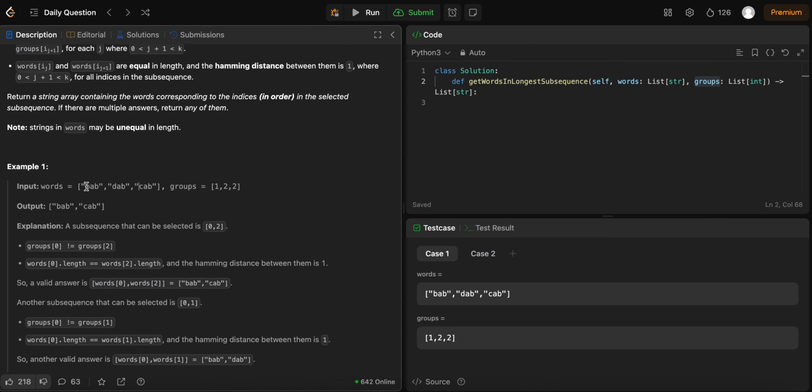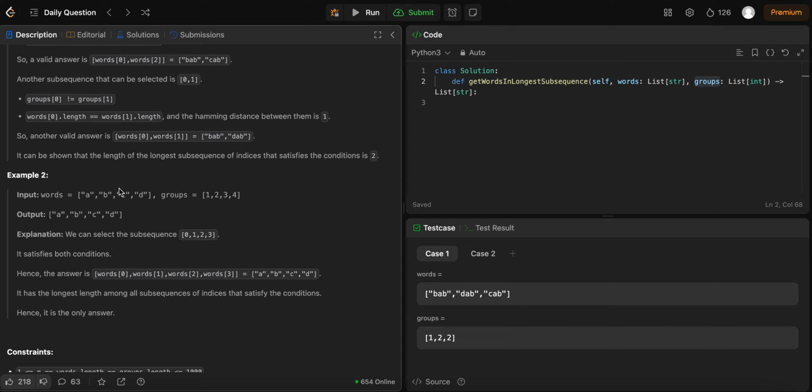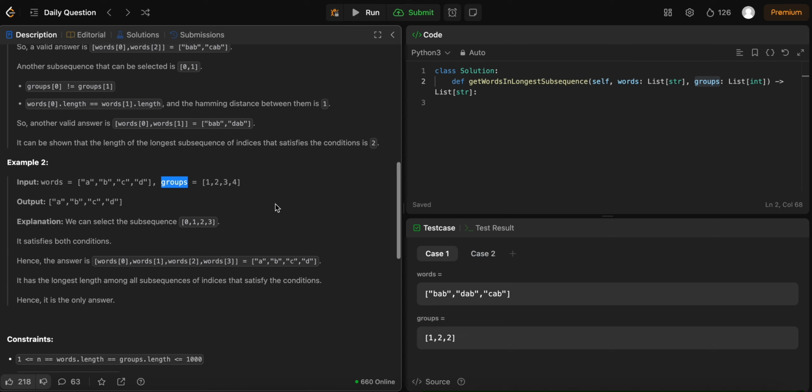Let's say we choose the first one, but then it has a Hamming distance of more than 1 to any other string, then that messes things up, right? So DP would make a lot more sense here. Also this time groups could be a lot more different, so we have to think about that as well.